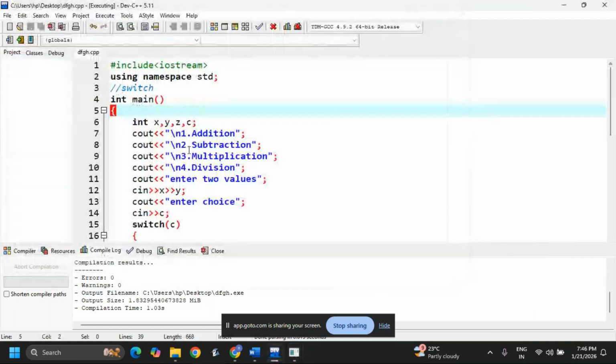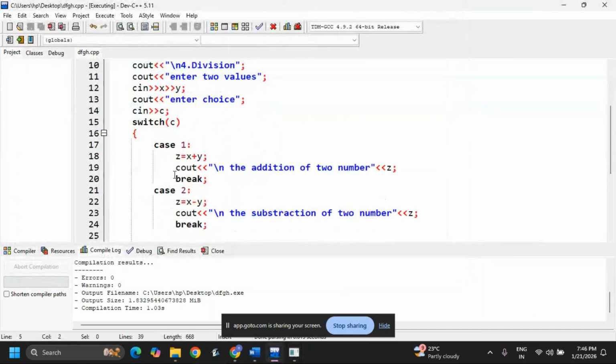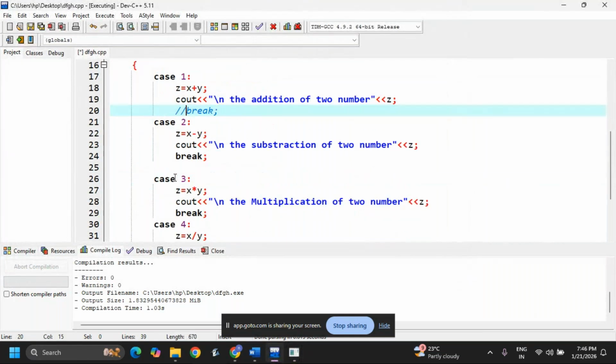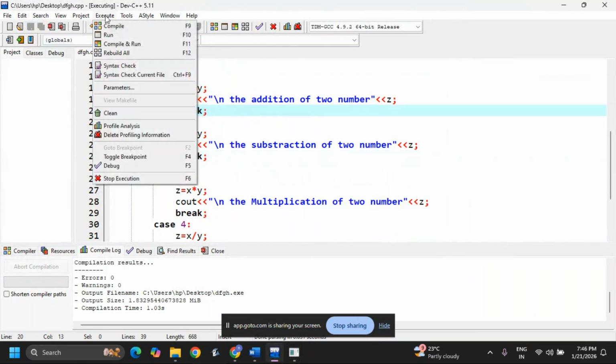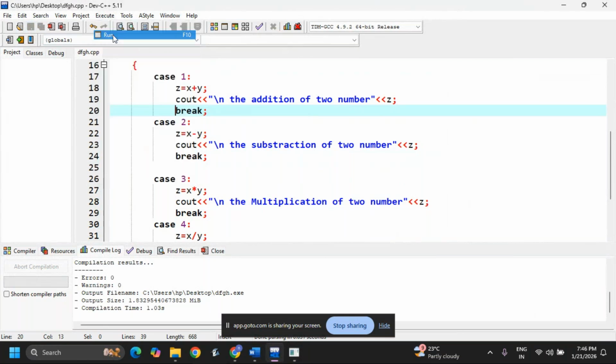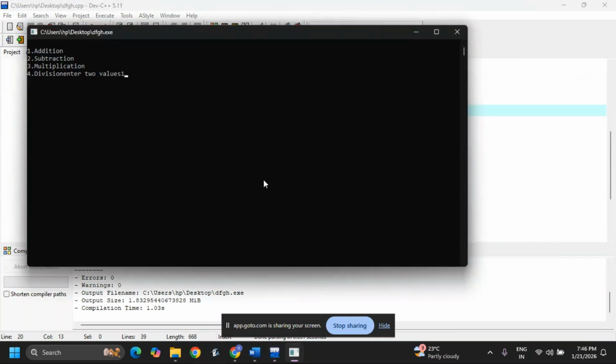Now for example, I am not writing a break. What is going to happen now? Before that, I'll check. Enter the values 10, 20. I don't want to enter 1 2 3 4. I want to enter another number, 5. So it is showing invalid.